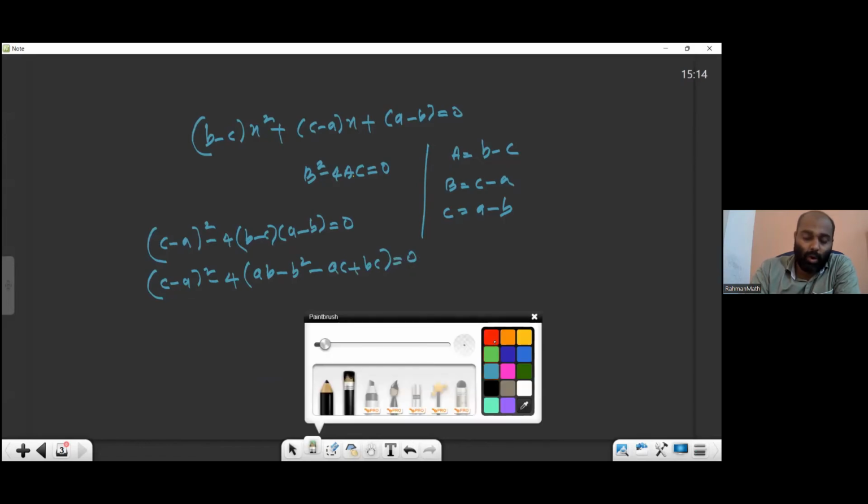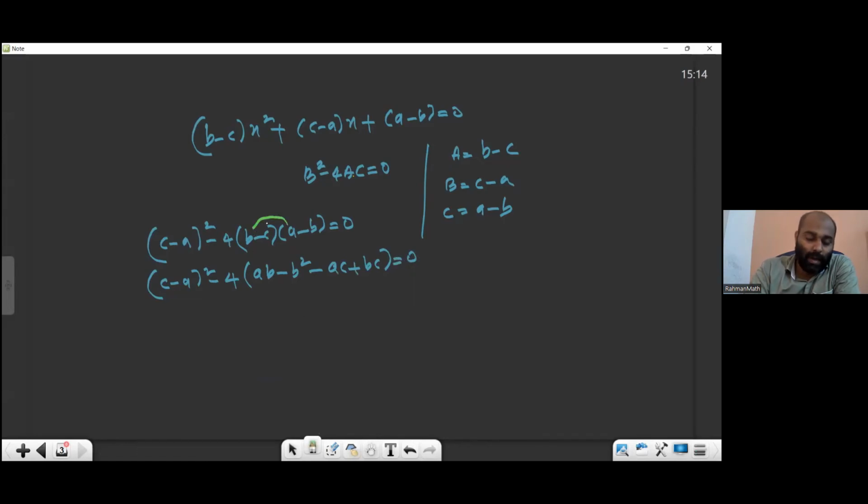ശ്രദ്ധിക്കുക, ഞാനിവിടെ ഓപ്പൺ ചെയ്തു, multiplied with this, and here you cannot divide throughout by 4. Why? Because 4 is not common. But previous question there is a 4 there, but here we cannot divide it.